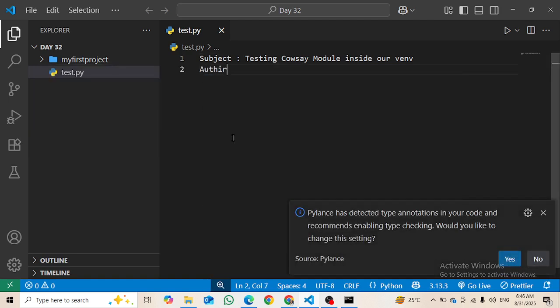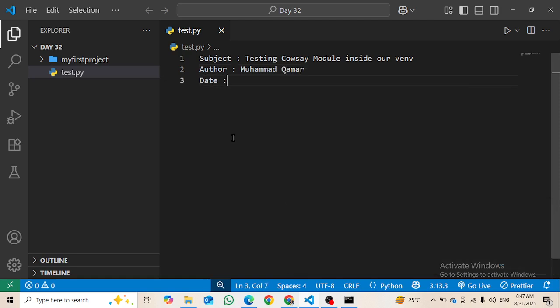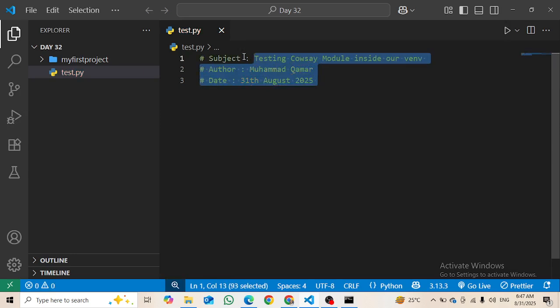Then the author, and then we have the date, which is 31st August 2025. Then make it a comment.